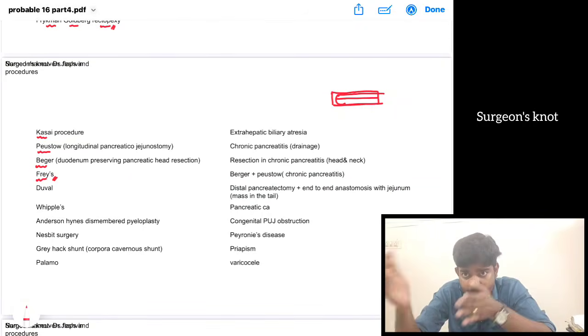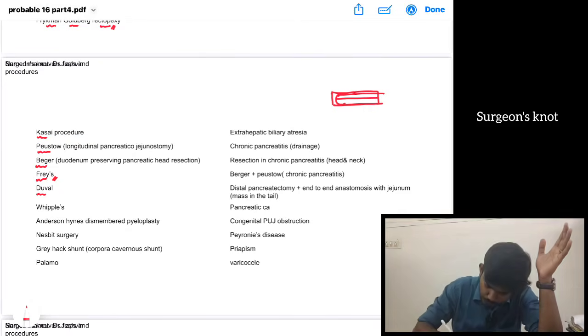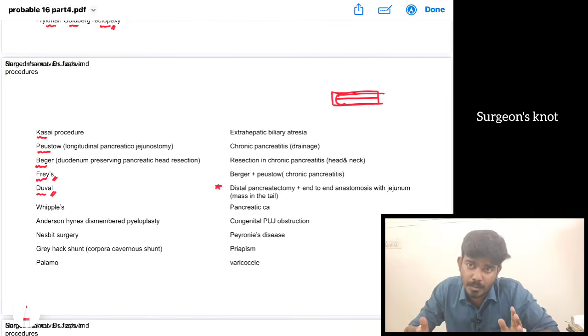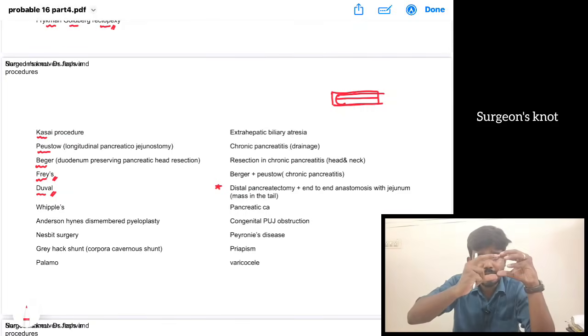When the tail or distal end is involved, we do Duval's procedure, a distal pancreatectomy. It is done along with end-to-end anastomosis with the jejunum. After cutting the distal pancreas, we anastomose the pancreas to the jejunum.